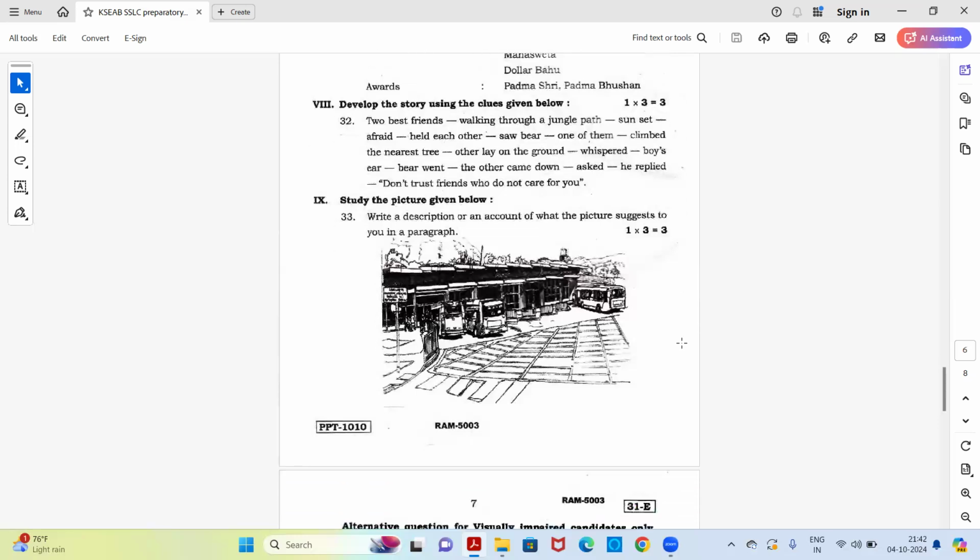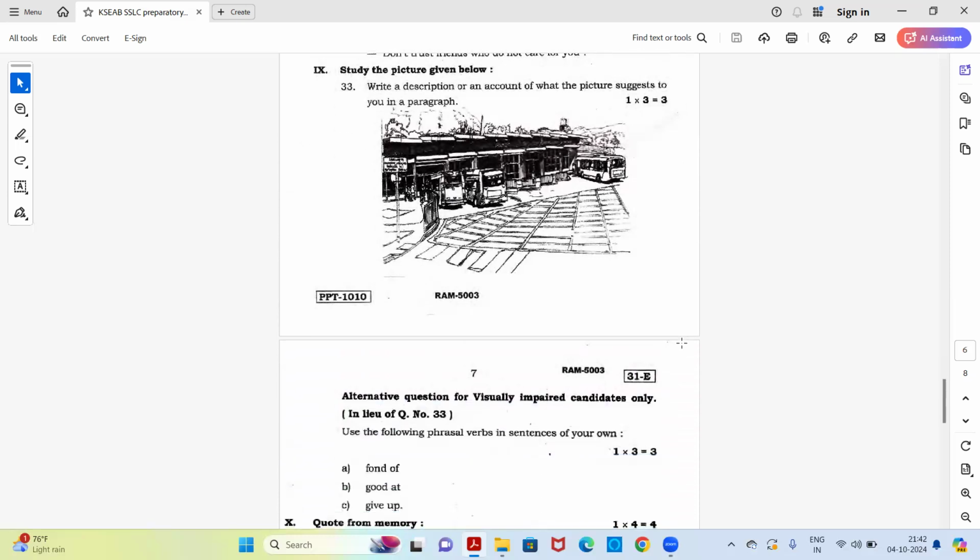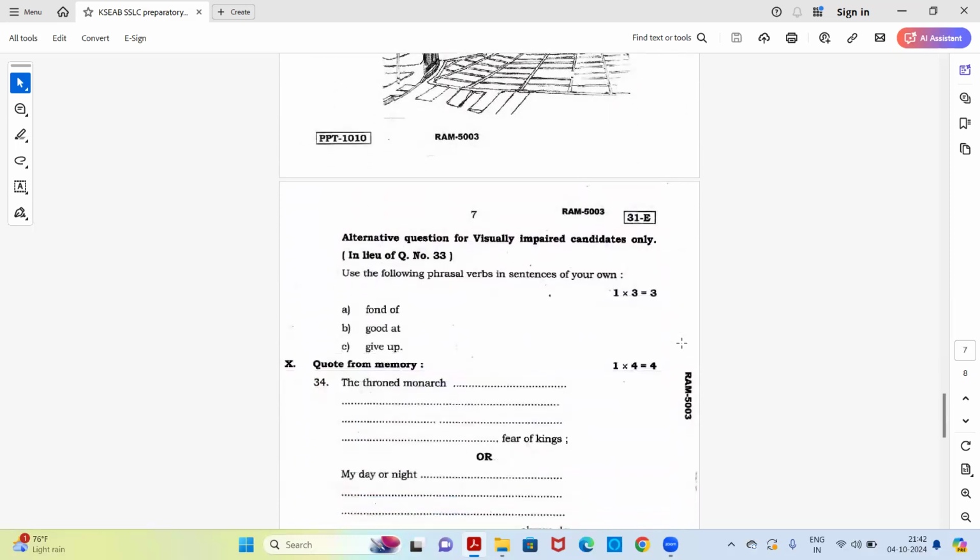So I feel it's a bus station. You need to just observe the picture and write what you observe. Because it's a description, use lots of adjectives and write in a paragraph so that you fulfill the desired answer which is expected here. Moving to the next one, this is okay for the visually impaired.